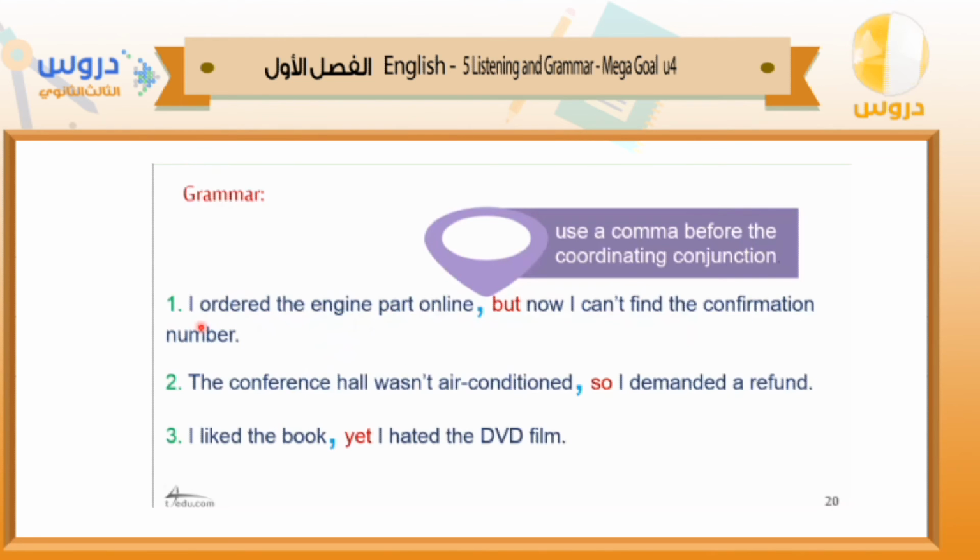Alright, I ordered the engine part online, but now I can't find the confirmation number. I ordered the engine part online. Here, this is a sentence which is connected with another sentence by using but. It's a coordinating conjunction. If I don't use the first sentence here, can you understand the meaning of this sentence?